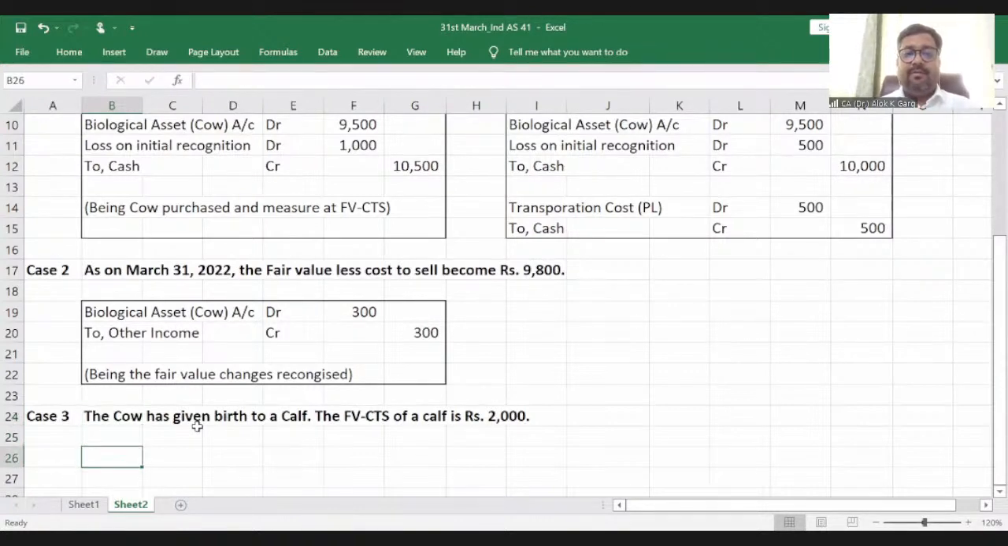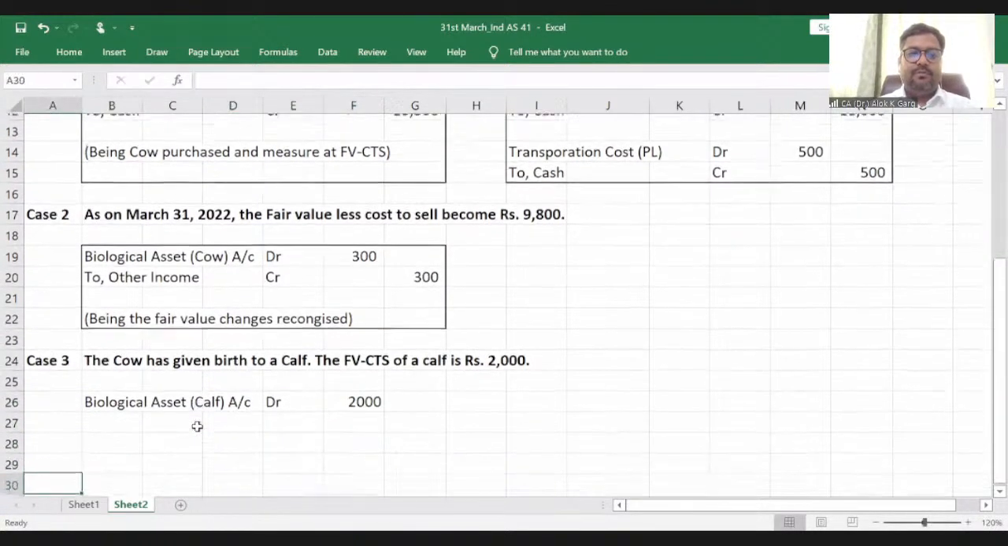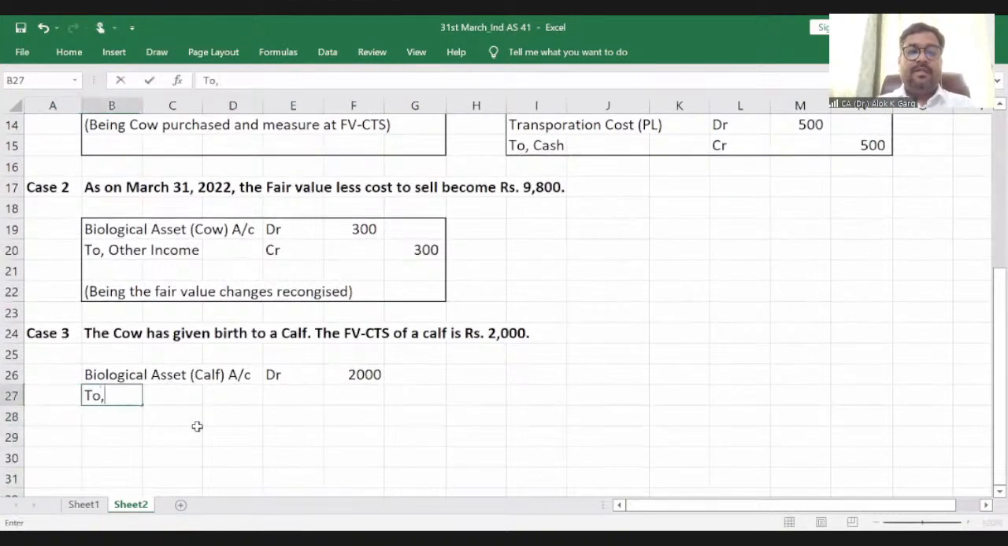So what is the accounting entry? Biological asset, calf account debit, by 2,000 rupees, to other income, because the company has not incurred any cash outflow. It is 2,000 rupees.